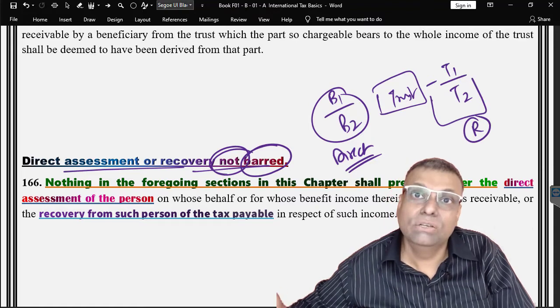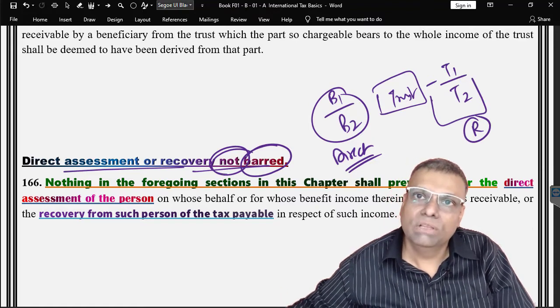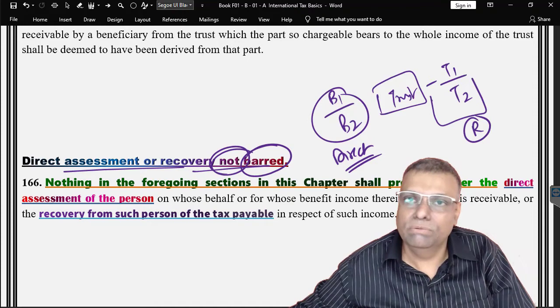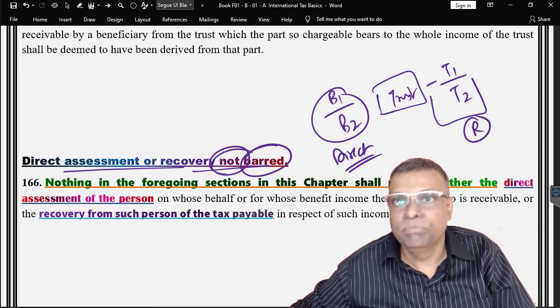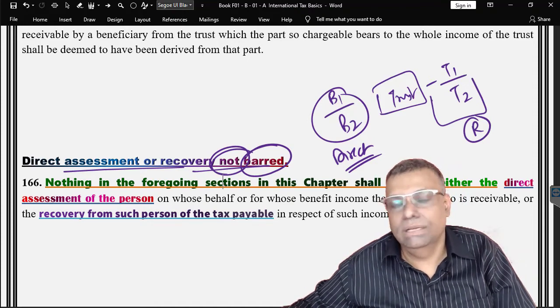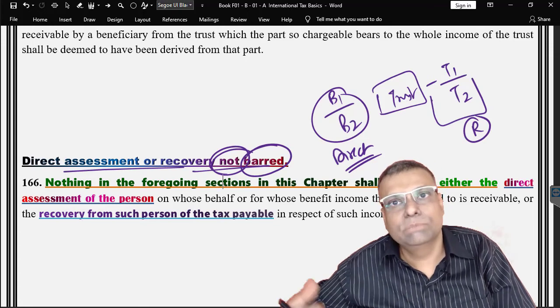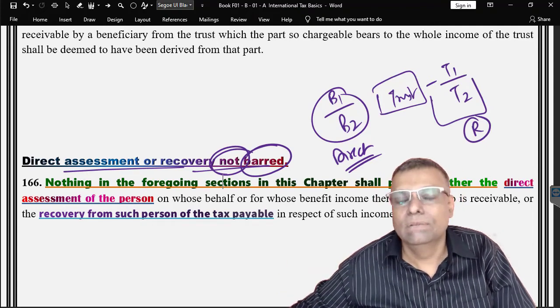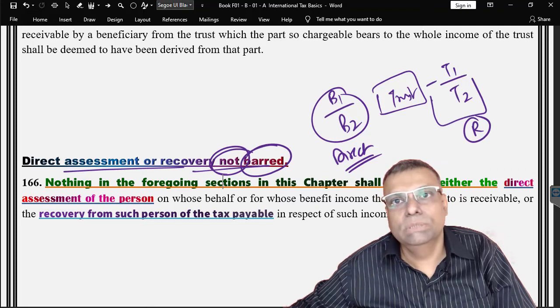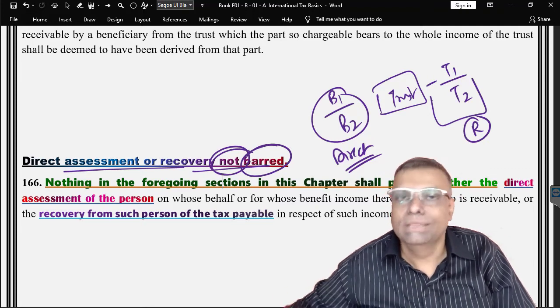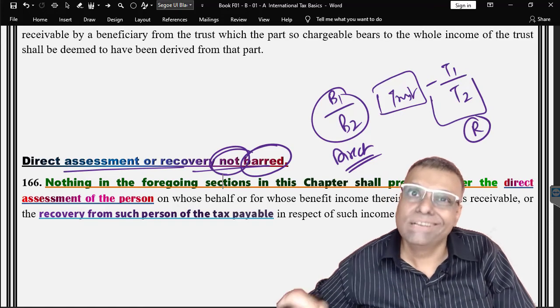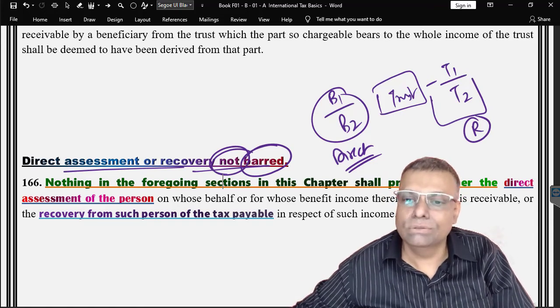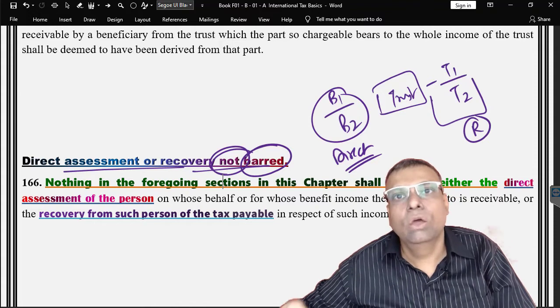Same thing is applicable with all the representative assessees. So even if it is an agent of a non-resident, normally the non-resident is the person who is responsible for the purpose of tax dues and everything. However, if there is an agent, they may prefer an assessment on the agent also. But even if the assessment is preferred on the agent, that doesn't mean that the non-resident is not responsible. In fact, the responsibility is possible on either of the shoulders. The direct assessment is not barred, that means the direct assessment is not restricted. So if the tax authorities want to do a direct assessment, they can always do that.